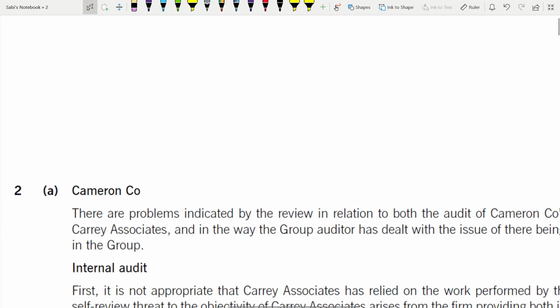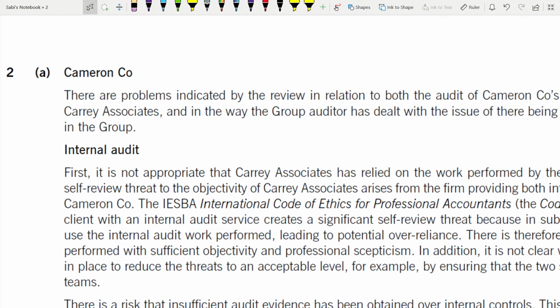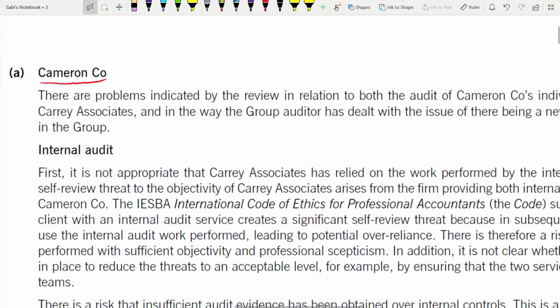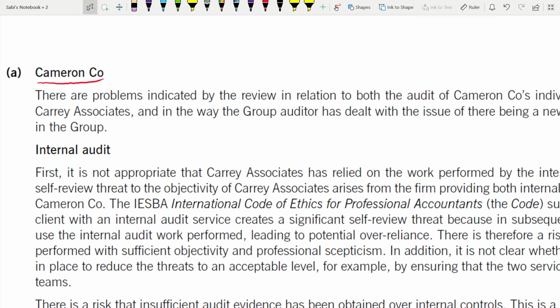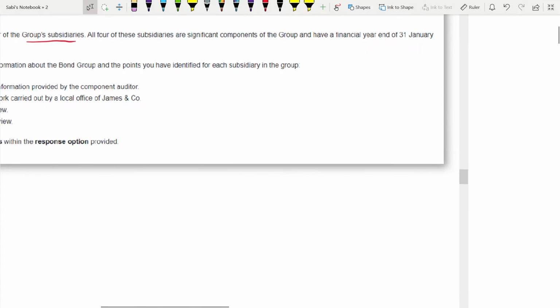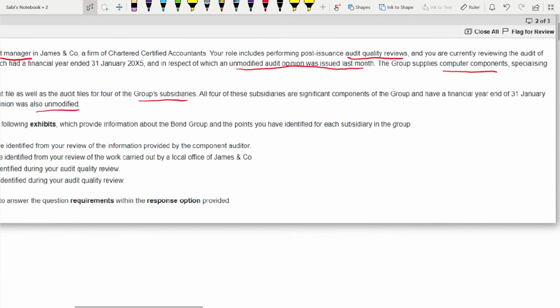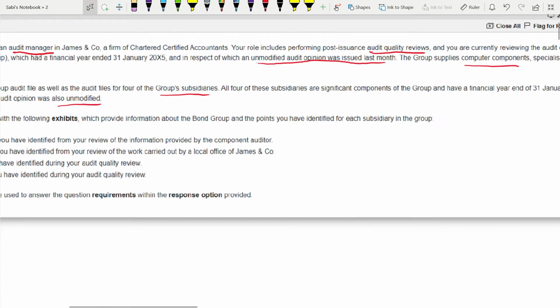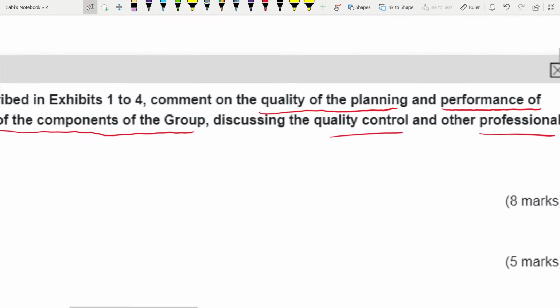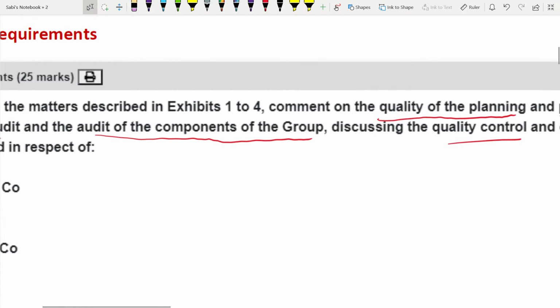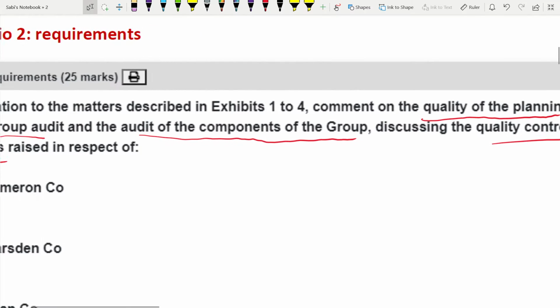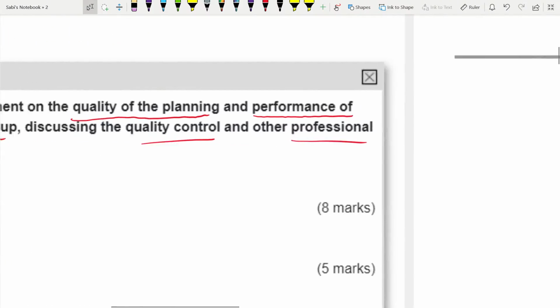For that, how are you going to answer this? You start by mentioning the company, because all your answers will be there in the word processor. So you have to mention that it's 2A and which company, which subsidiary: Cameron Company. You have to talk about their work, performance of their work, and the quality control. In case you forgot the requirements, go back to the requirements and check what they are. You have to comment on the quality of the planning and the performance of the group audit and the audit of the components of the group, discussing the quality control and other professional issues raised.